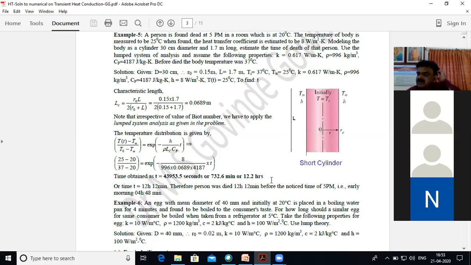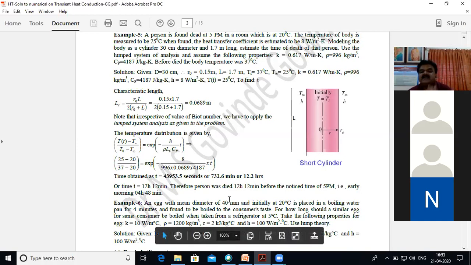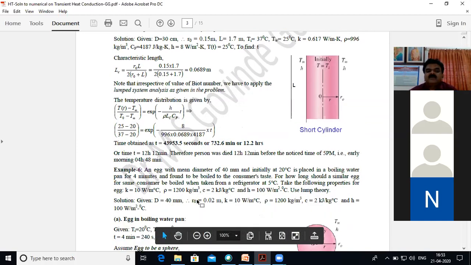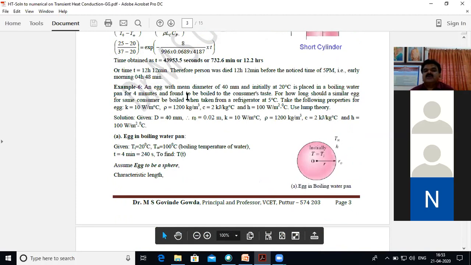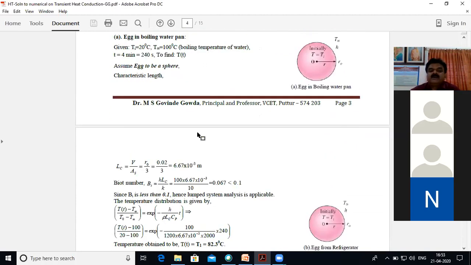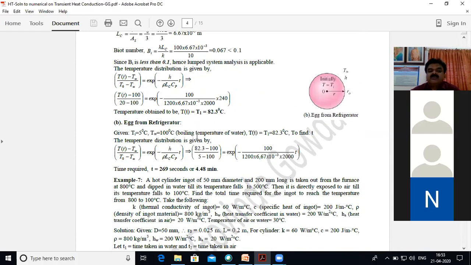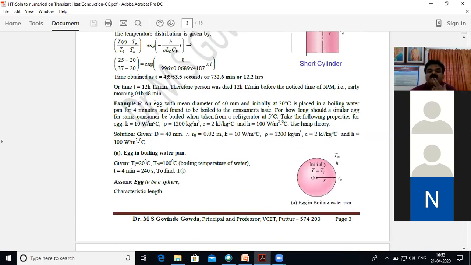So obviously 5 p.m. they have recognized. So roughly 12 hours back means the person died at 5 o'clock in the morning. That is the meaning of that. So this is also one of the typical problems. Normally you will find it's a typical problem.